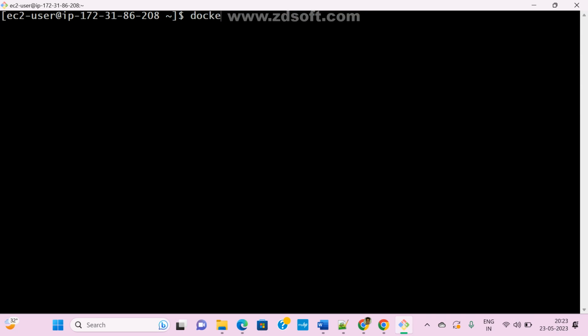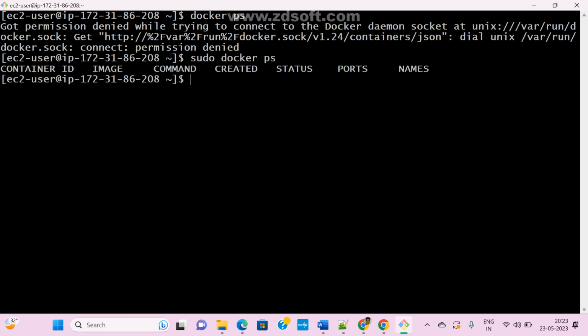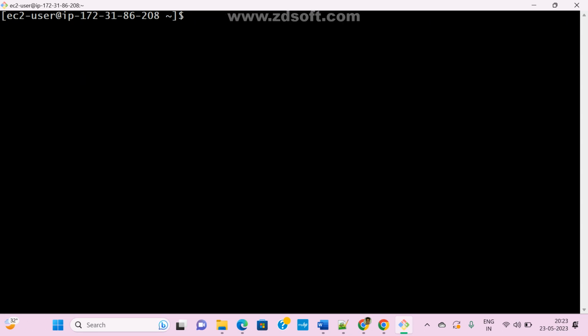Okay. Now I don't have anything. Sudo docker ps. I don't have anything. And let me show how to execute your docker compose file. This is the command, guys. I am a normal user, right? So sudo docker-compose up. And what is the -d? While creating a Docker container, detached mode. Don't forget, detached.